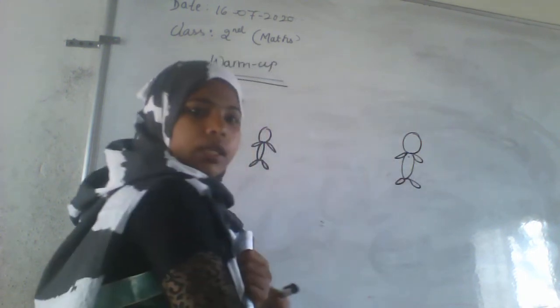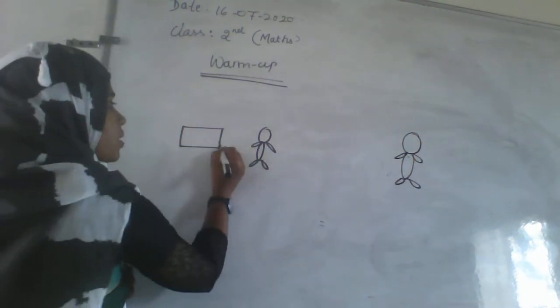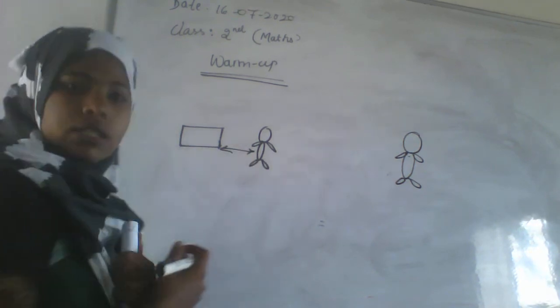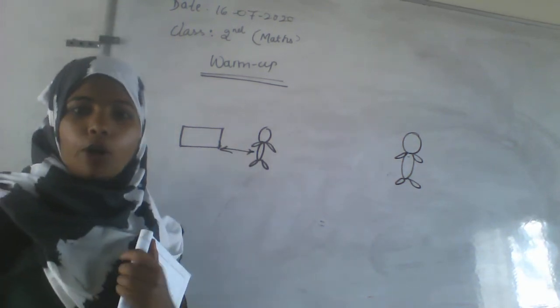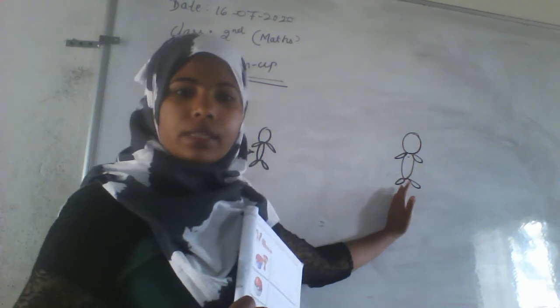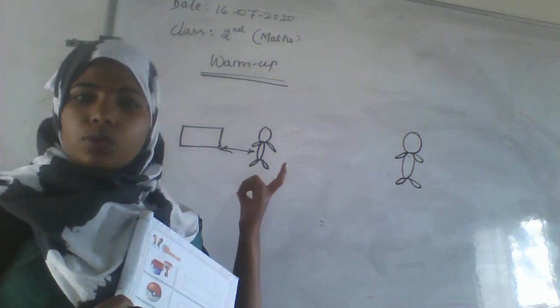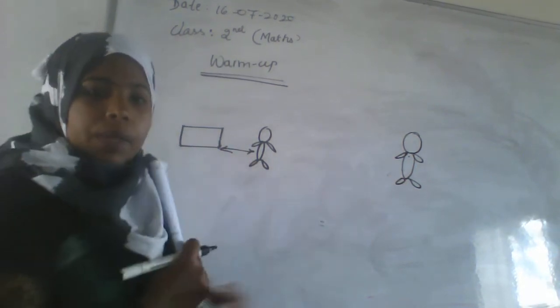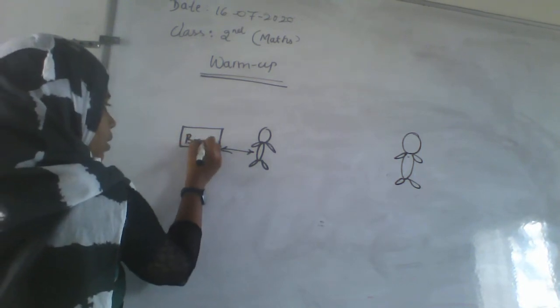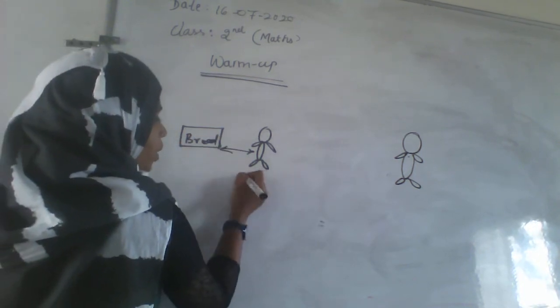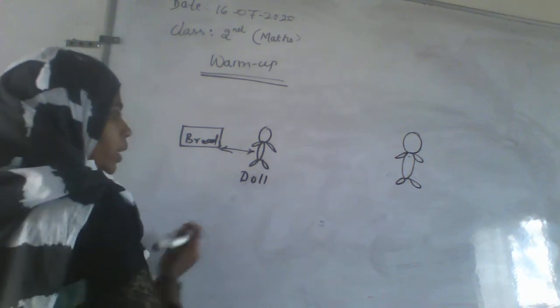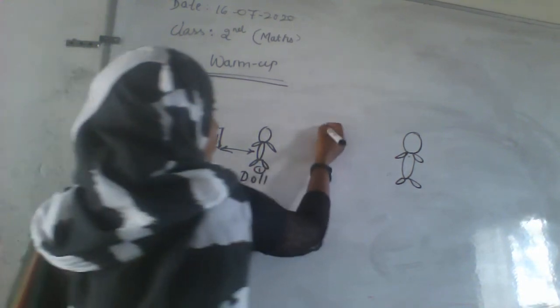Or considered as a doll. Here, nearest means very near. The distance is very less. Far means it is having a more distance to the thing. Means here considered as a bread, and it is some human or a doll. I am writing as a doll. Here I am naming